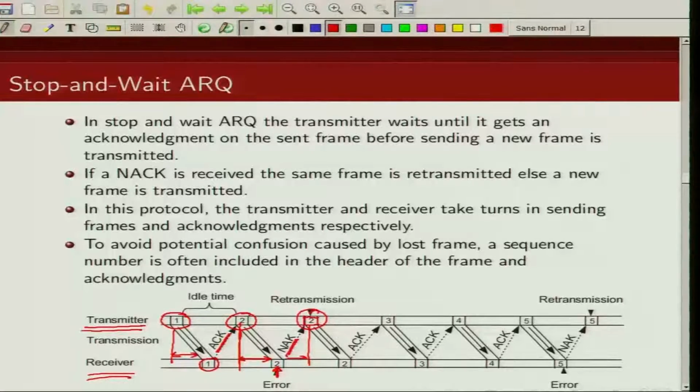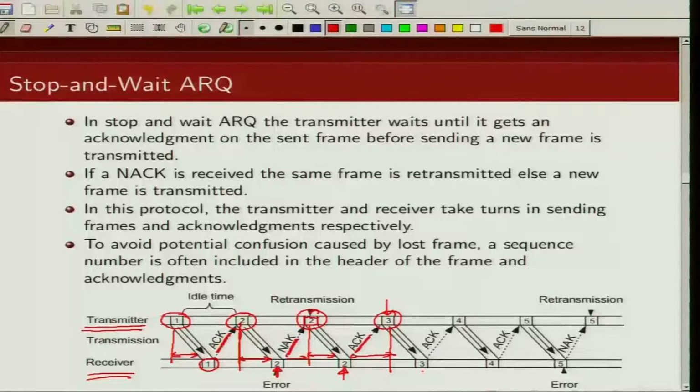And again after some delay this packet is received at the receiver. This time it is received correctly, so the receiver sends an acknowledgement. After some propagation delay this acknowledgement is received at the transmitter. Since it is a positive acknowledgement the transmitter will decide to send a new frame, in this case frame number 3. So this process continues.